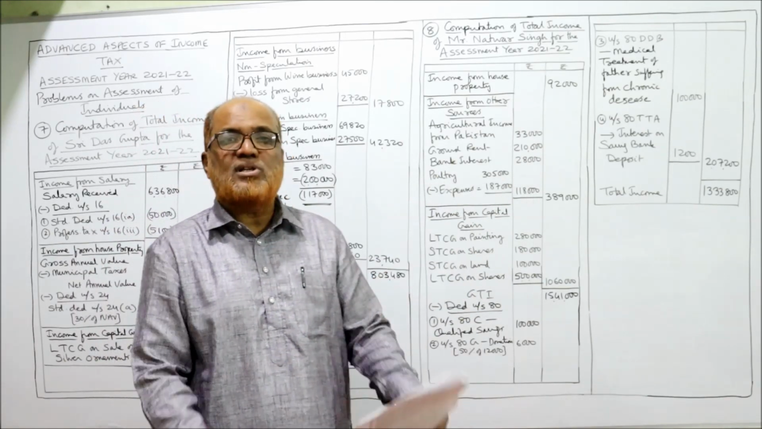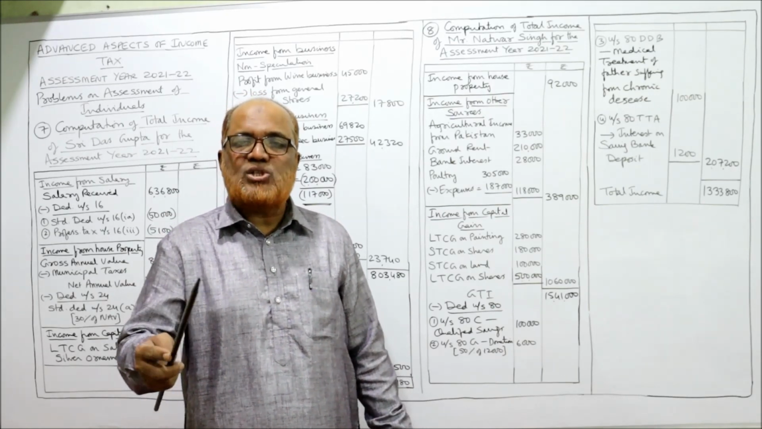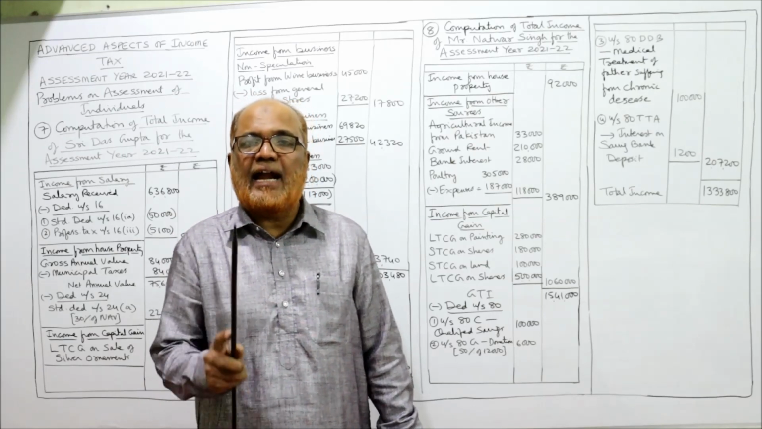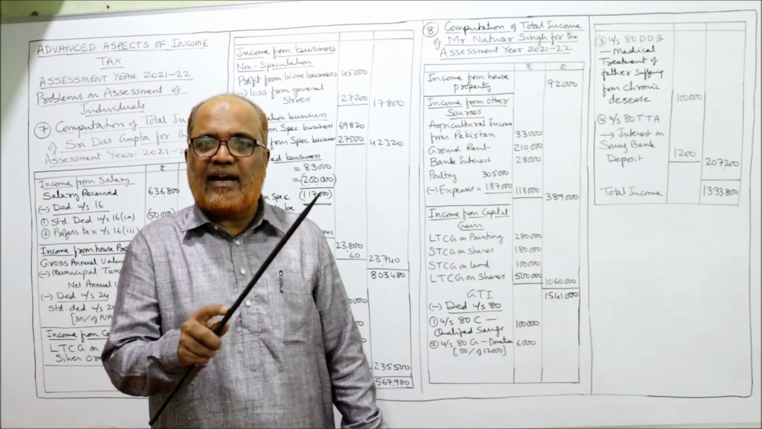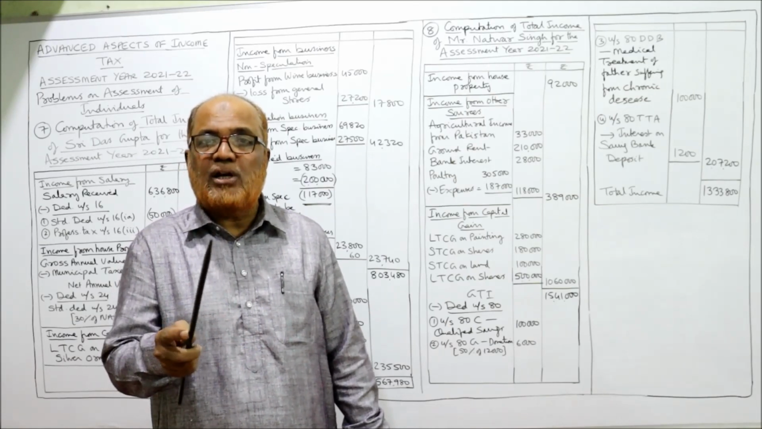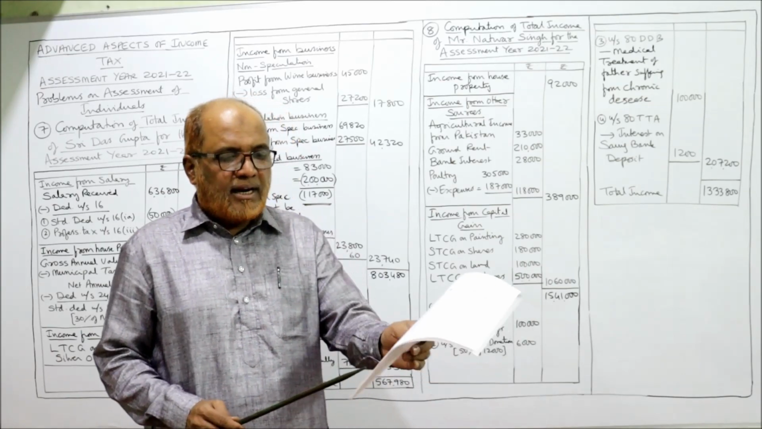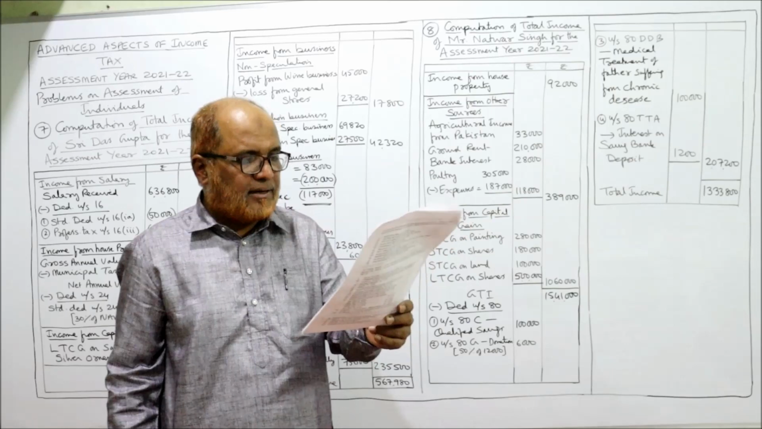Including 1,200 rupees on saving account. When an assessee earns interest on saving account, he will be allowed deduction under section 80TTA. Under section 80TTA, if interest on saving bank is received, so here it is given 1,200. That 1,200 will be allowed as deduction under section 80TTA.